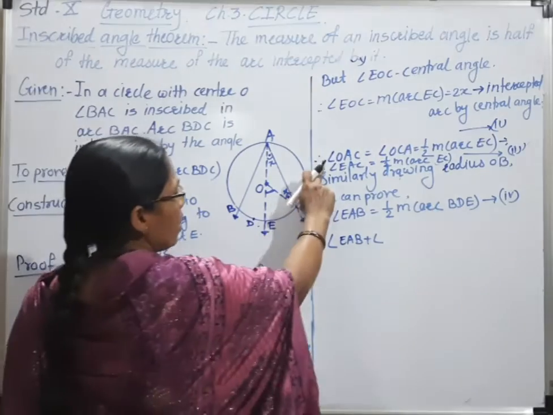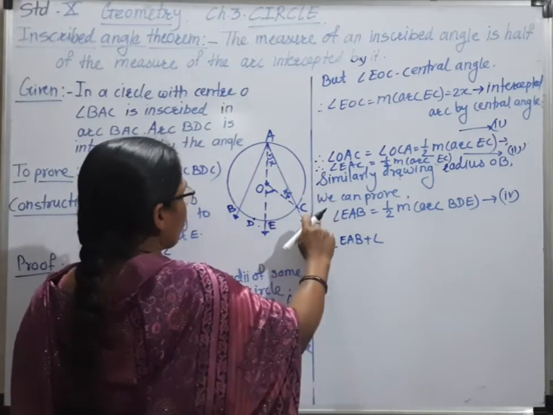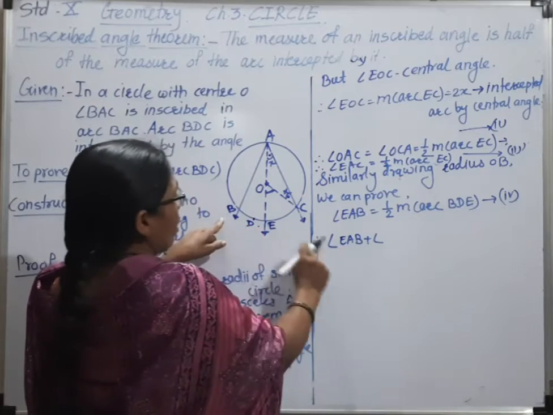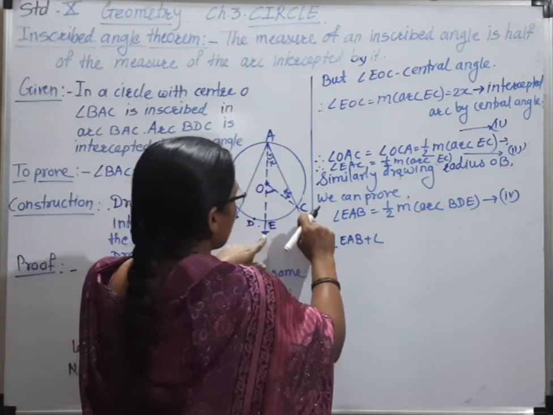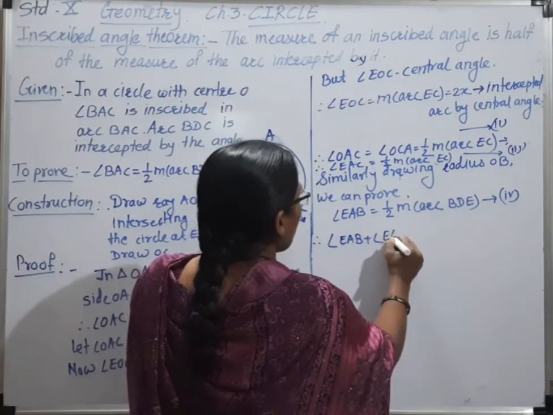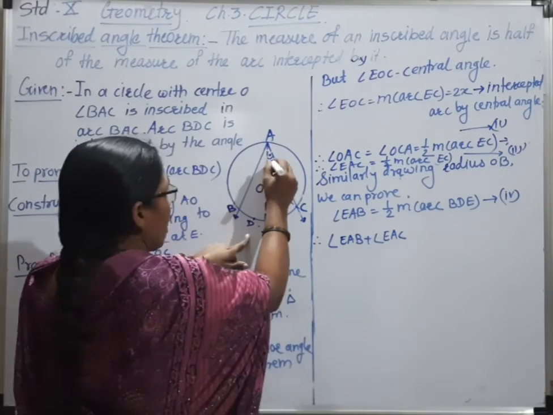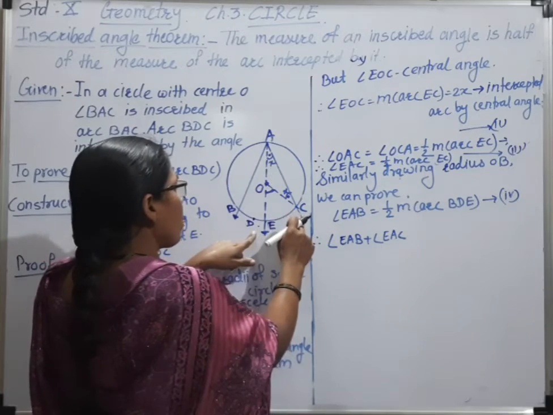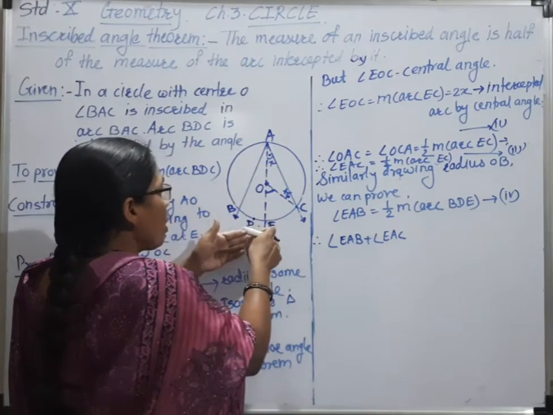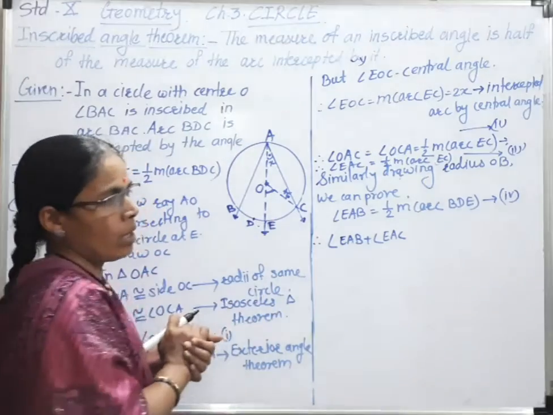And from 3 and 4, when we add these two angles, measure angle EAB plus EAC. Now angle OAC and EAC are both the same, because points A, O, E are collinear.